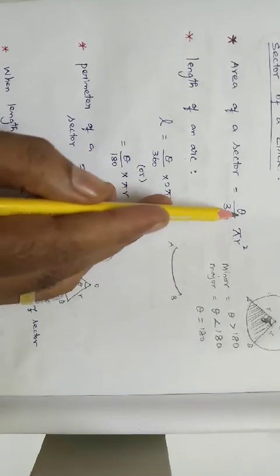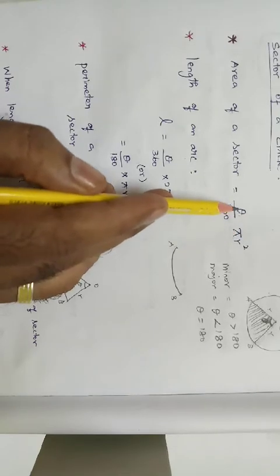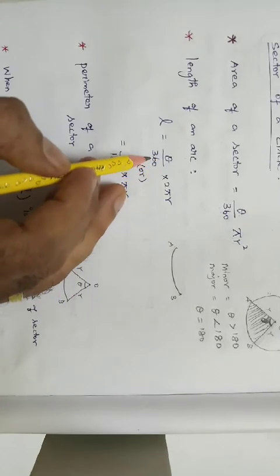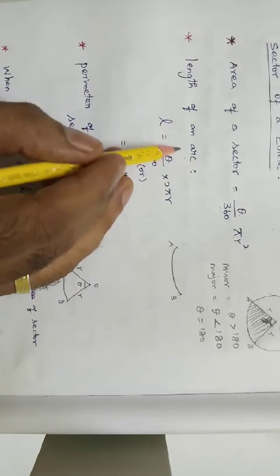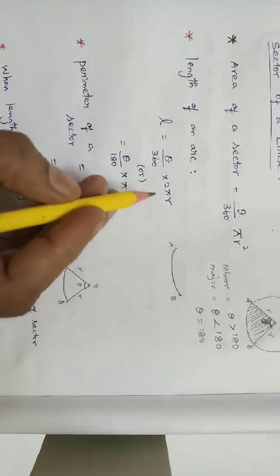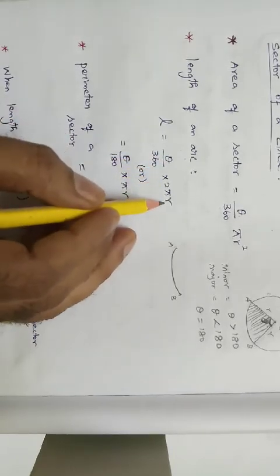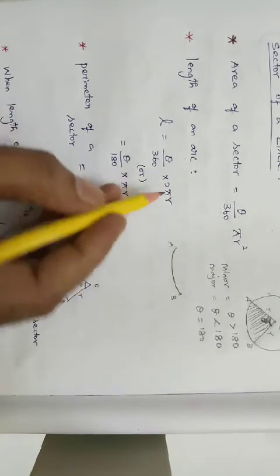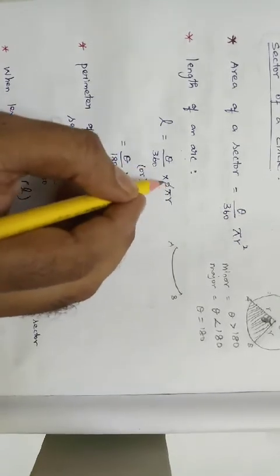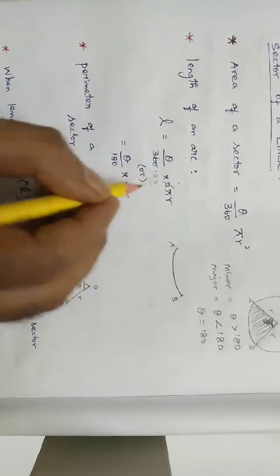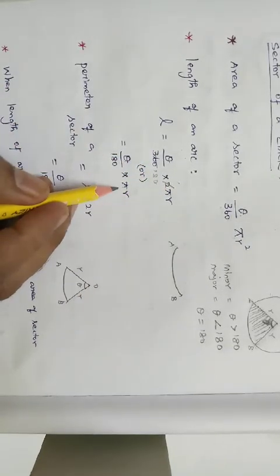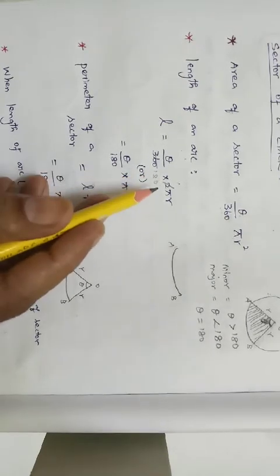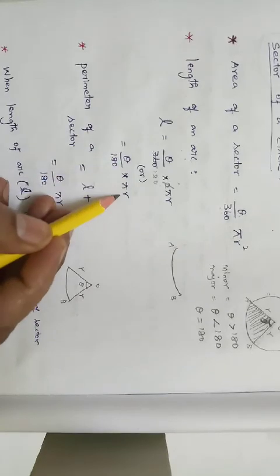Understood? The area formula with theta by 360 is the area of a sector. The perimeter formula into theta by 360 is the length of an arc. Very, very important. So theta by 360 into 2 pi r. We can keep it as it is, but we can simplify: 2 is common, so 1 times and 180 times. So theta by 180 into pi r. Both are the same, use whichever you want.